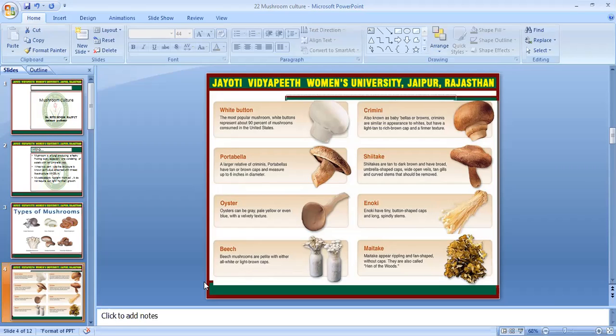Shiitake are tan to dark brown and have umbrella-shaped caps, wide open veils, tan gills and curved stems, which should be removed.